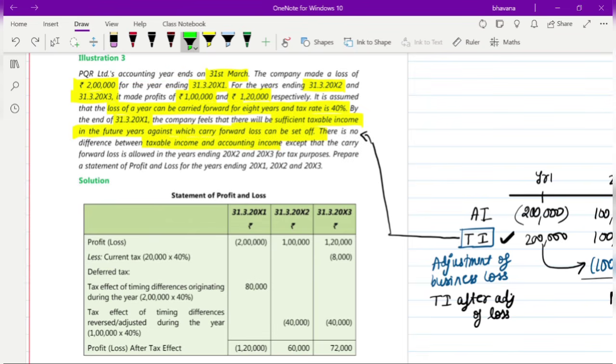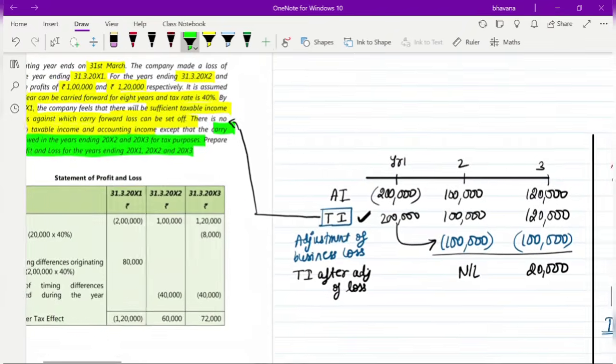Sorry. Yes. So they tell that both the incomes are same here, except that carry forward loss is allowed in these years ending 2002 and 2003 for tax purposes. They tell you that this carry forwarding of loss you can only do as per tax records, and that too for 2002 and 2003. So they have told you to prepare a P&L statement for this. Okay, so now let's first analyze the question.